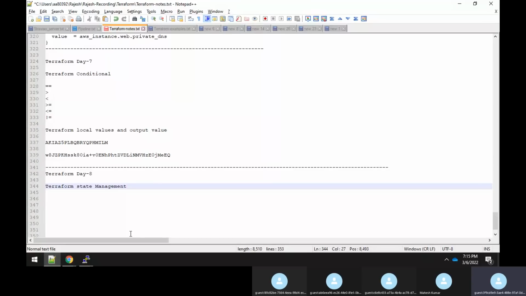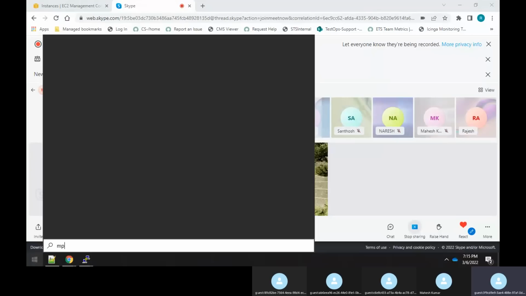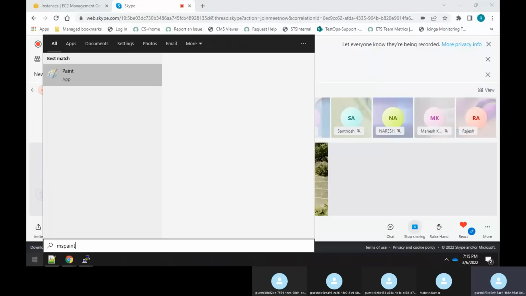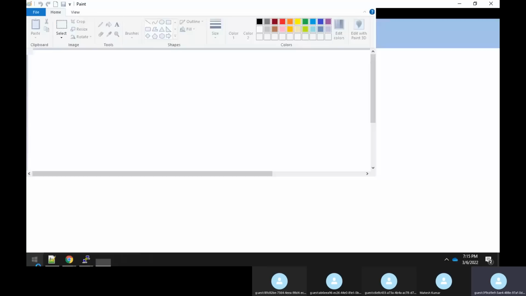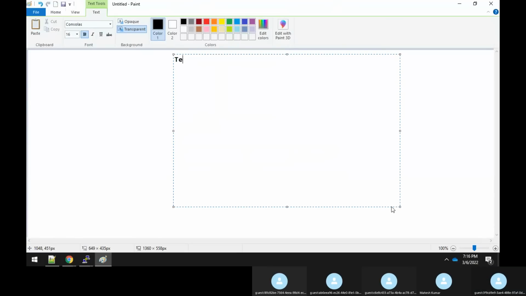Very important topic, sir. And this has been asked many times in interviews. Basically, the interviewer himself will try to confuse you with this topic. A lot of questions will come from this topic actually. So today's topic is Terraform State Management.